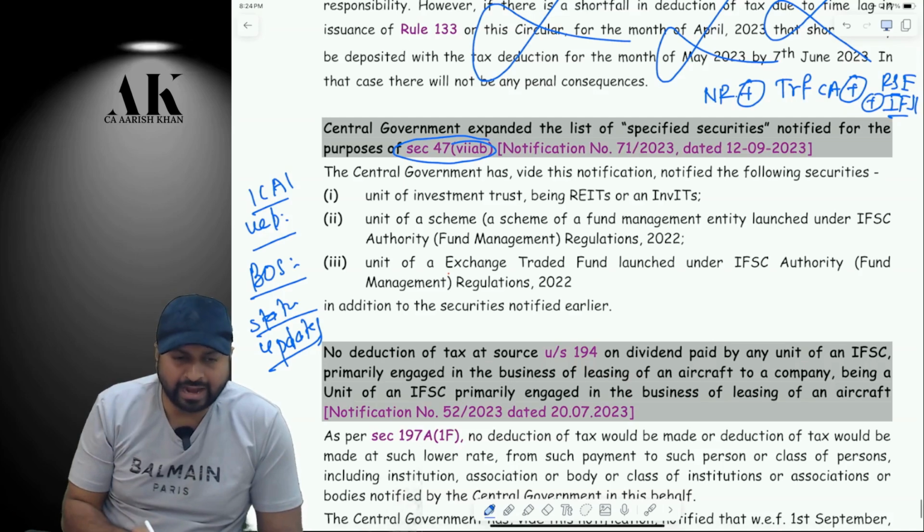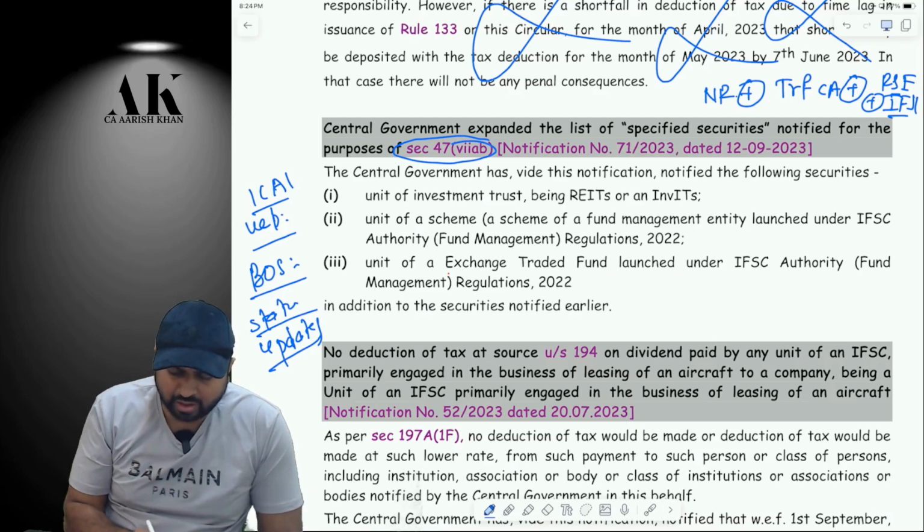So in that they have added few more securities. That's the only amendment. Check please on the board. They have added few more securities. Okay. First one is unit of investment trust, REIT and InvIT.